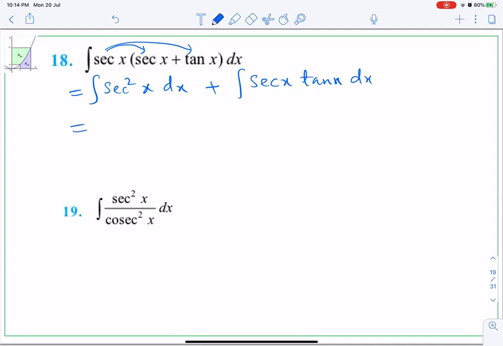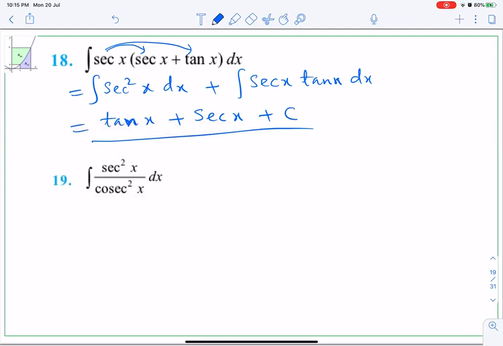Okay, integration of sec square x, I told you, is tan x, direct formula, and integration of sec x tan x is sec x, plus c we add, so finish. This is the answer. Now to integrate this, first we write them as sine and cos. Sec square is 1 upon cos square. Sec is 1 upon cos, so sec square is 1 upon cos square. And cosec is 1 upon sine, so it will be 1 upon sine square x dx.